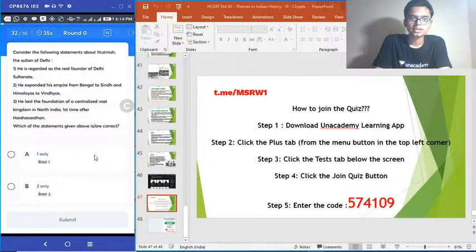32. Consider the following statements about Iltutmish, the Sultan of Delhi. 1. He is regarded as the real founder of Delhi Sultanate. 2. He expanded his empire from Bengal to Sindh and Himalayas to Vindhyas. 3. He laid the foundation of a centralized vast kingdom in North India, first time after Harshavardhana. Which of these statements given above is or are correct?